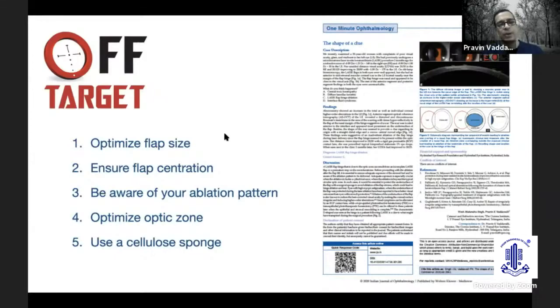But what is important is to ensure that you spend some time to optimize the flap size in all patients, especially those in whom you're using a microkeratome. Ensure good centration of the flap on your visual axis or on the pupil, which is what most people tend to aim for. Be aware of your ablation pattern so you know where it's going to be delivered. Optimize the optical zone in case you have a smaller area for ablation, and always use a cellulose sponge over the hinge of your flap to protect your flap, and you won't have a complication like this.